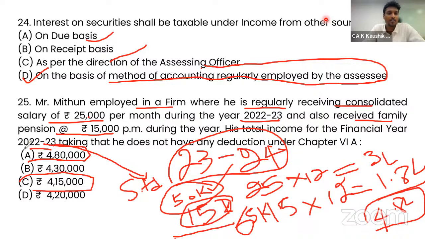But under 23-24, standard deduction is permitted. So 4.8 lakh minus 50,000, and the 15,000 is not applicable. So 4.3 lakhs is the correct answer for 23-24 under the new regime. The old regime still continues to be 4,15,000.